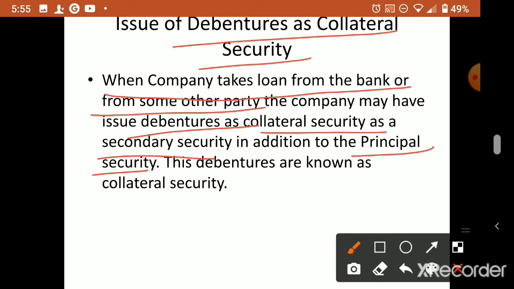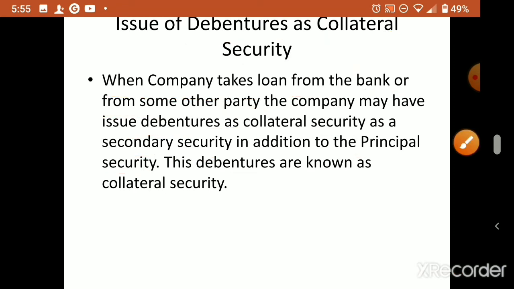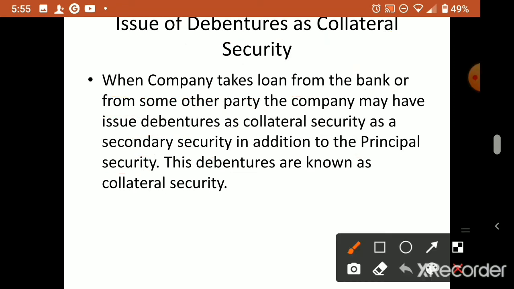But sometimes if that property value is going down, decreasing in the market, then the bank may ask you to submit some other, additional securities. So at that time, if the company has debentures, the company can issue debentures to the bank as collateral security. In addition to the primary or principal security, we are giving an additional security, that is called collateral security.